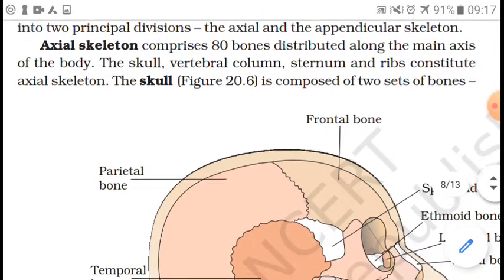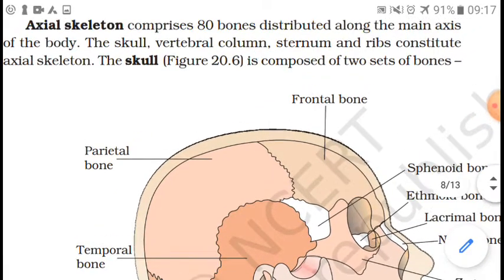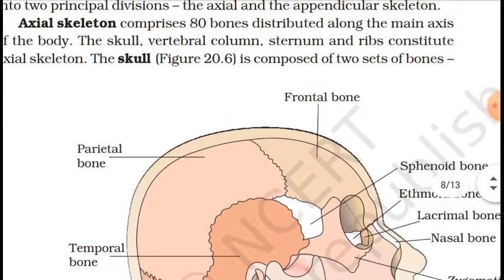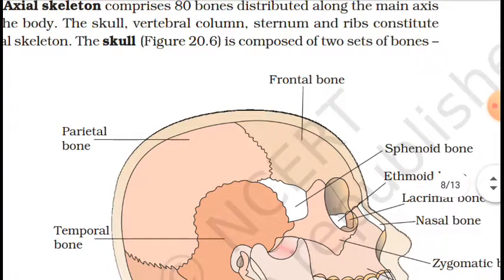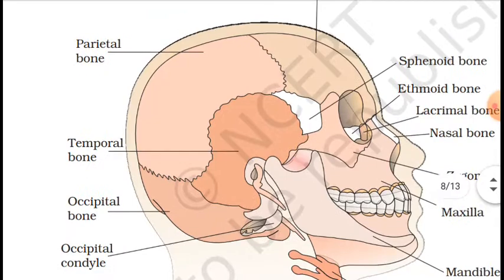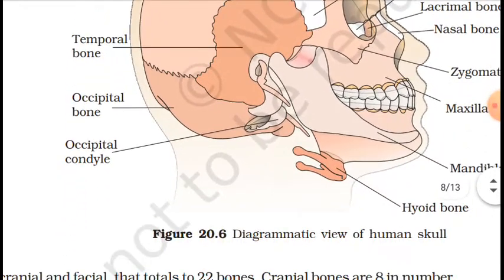Now, first of all, let's discuss the skull. As you know, the skull is a part of the human axial system. Here, the skull is composed of two sets of bones. In this figure, you can see the arrangement of the skull and related bones.